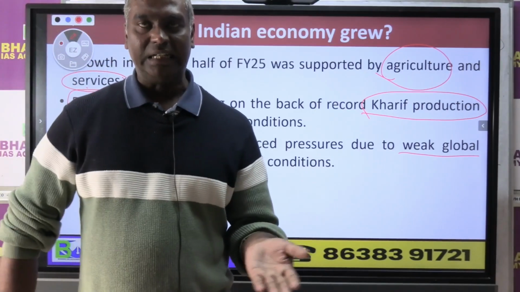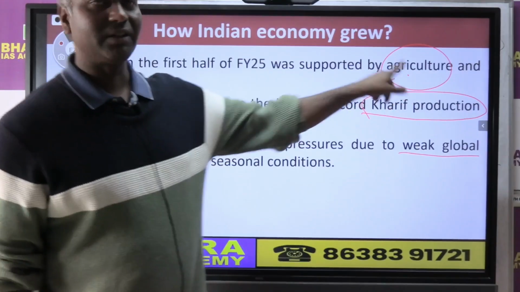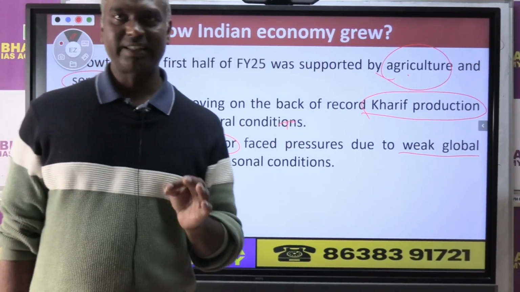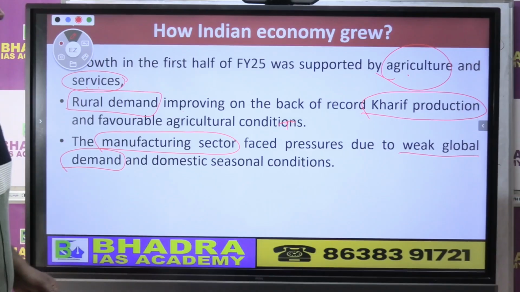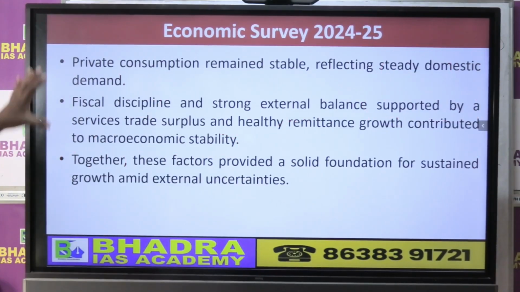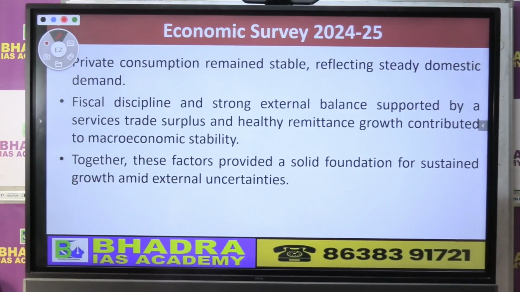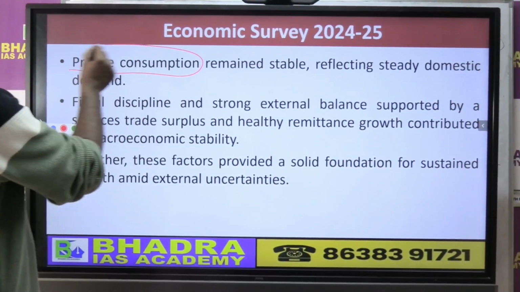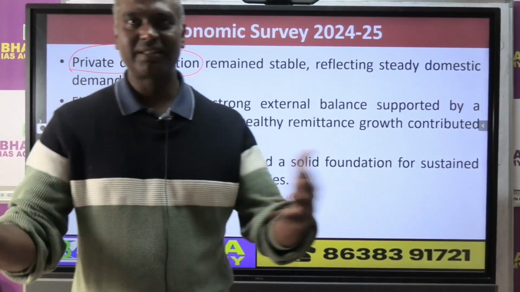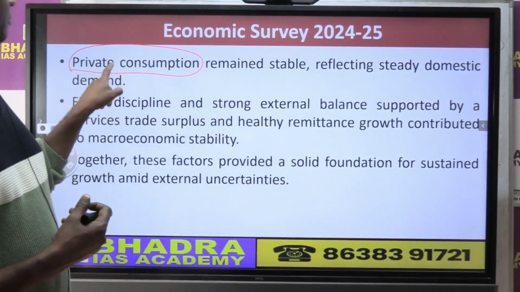2024-25 financial year, usme Indian economy grew. It is because of the performance of agriculture and also the performance of the service sector, basically because the manufacturing sector in a way reduced a little bit. Okay, so now what are the other factors which contributed to our economic growth? Some key elements are here to remember. First one is private consumption. That means what? Money spent by the private sector, that is all of us citizens and consumers, we are spending money from our pocket to buy things. That is called private consumption.